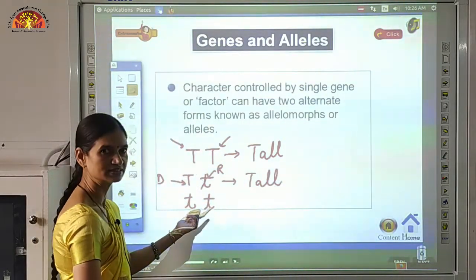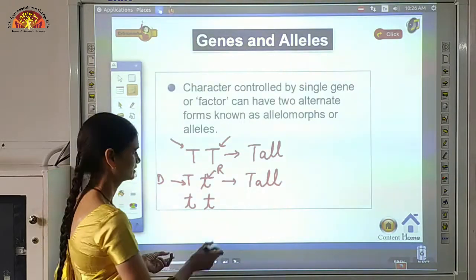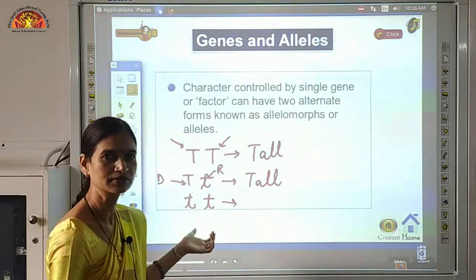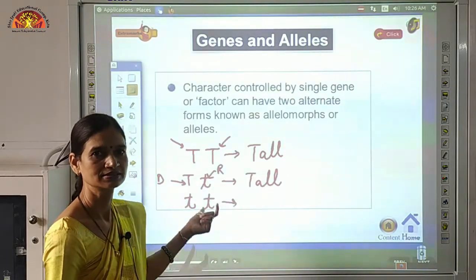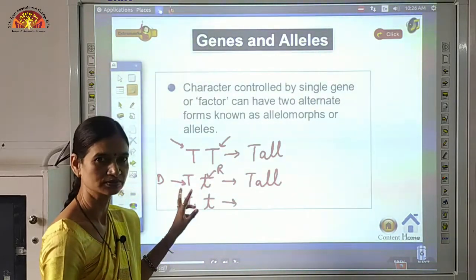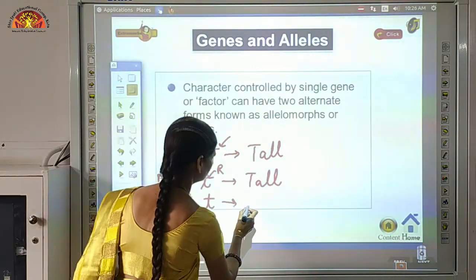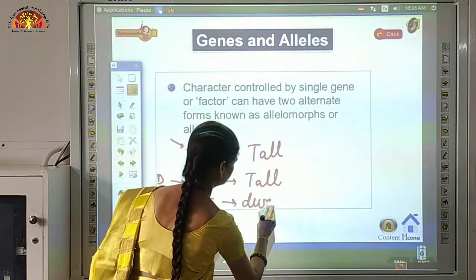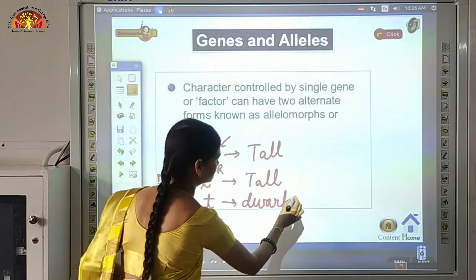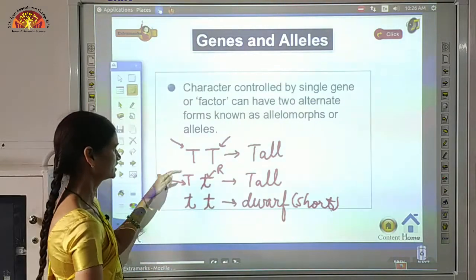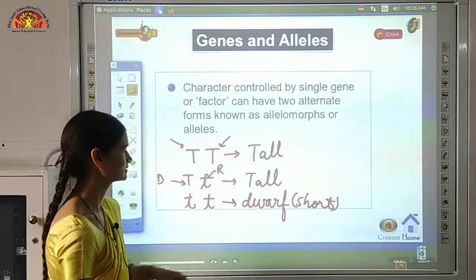Similarly, small t, these both are recessive. So when the recessive alleles are present together, then only this character will be expressed. जब recessive alleles दोनों साथ में होते हैं तभी recessive character appear होता है. तो this plant will be dwarf, or we can also say short heighted plants. So this will be the combination of alleles.